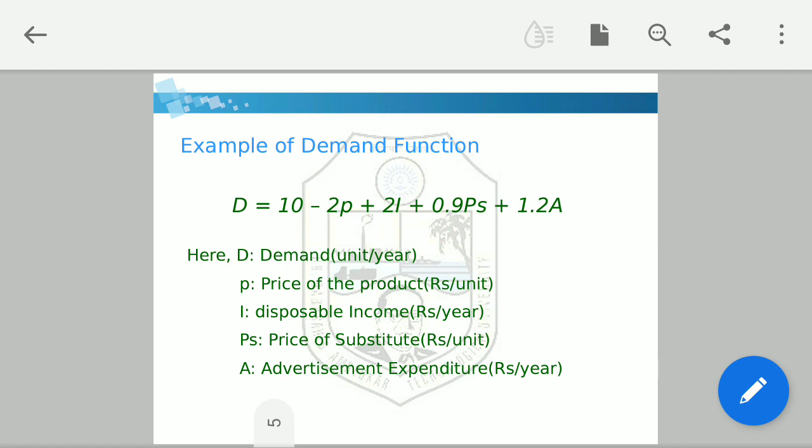Now next is advertisement expenditure. If we are making more and more advertisement, people will demand it more and more, right? So this is a simple example of demand function. I hope you understand it.